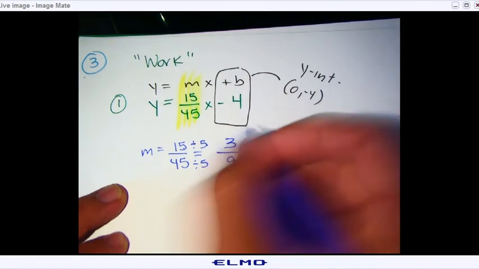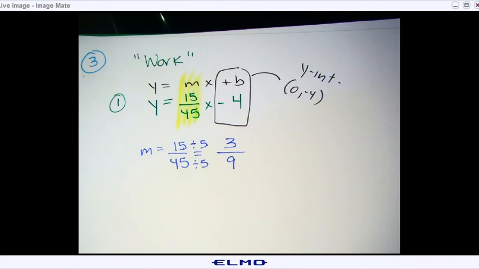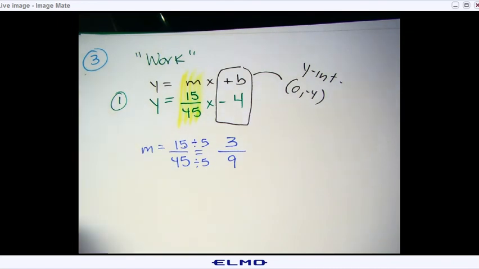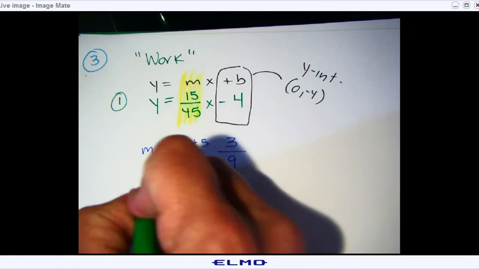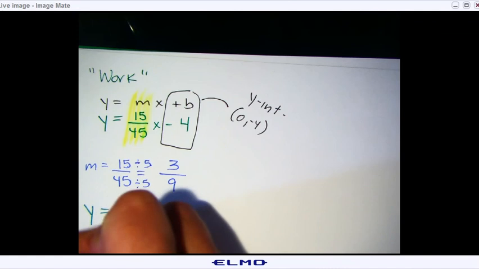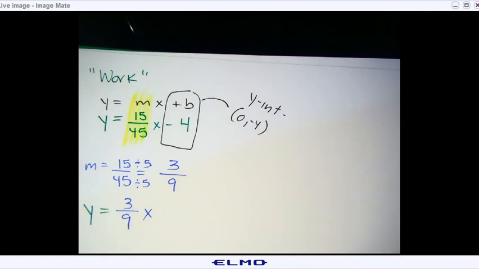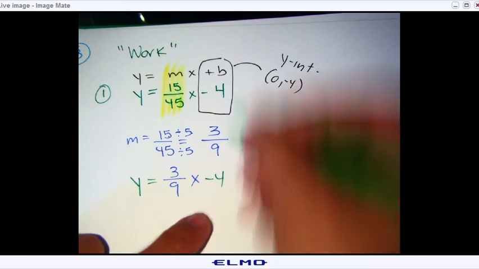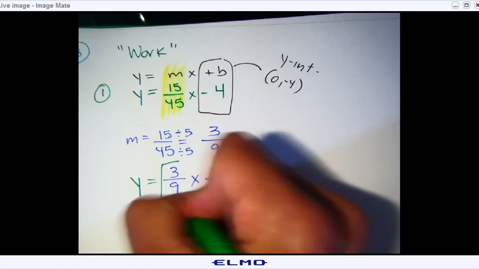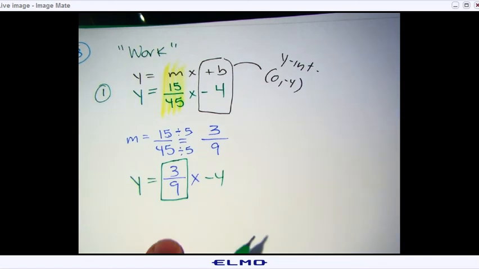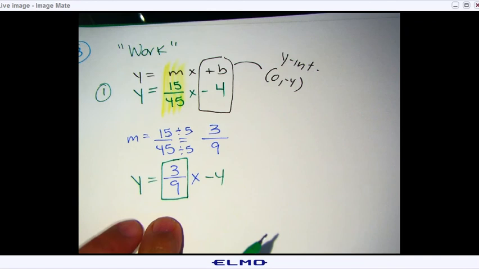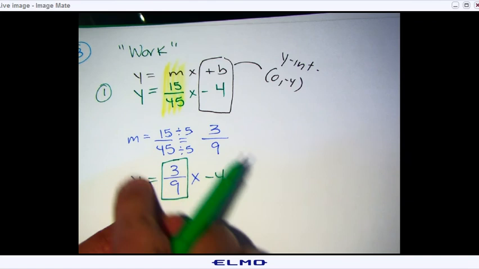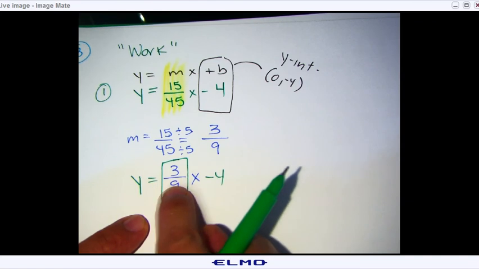So now all you have to do is rewrite the equation with the new m. So there you go: y equals 3 over 9x minus 4. Now the minus 4 is still the same. You're not going to write anything else. All you've got to do is type the new equation, but you have to show me the work. You can't just write the new equation without work.